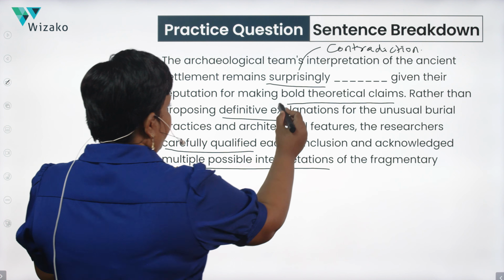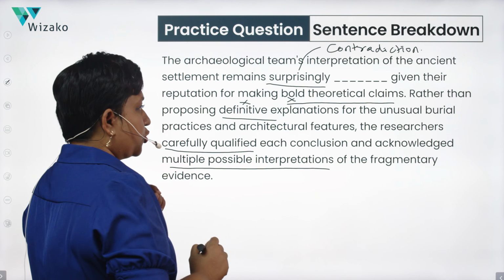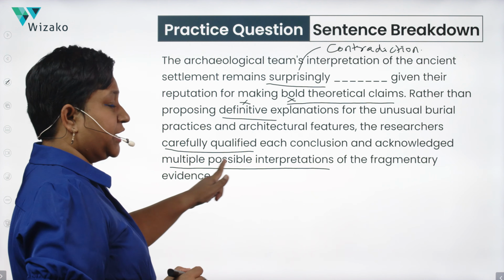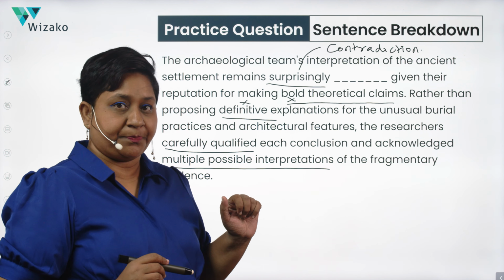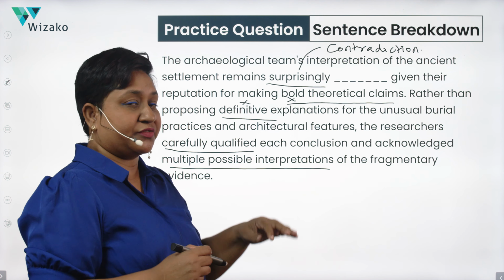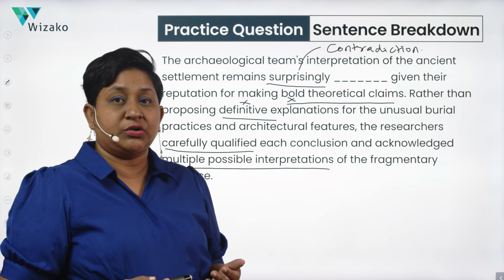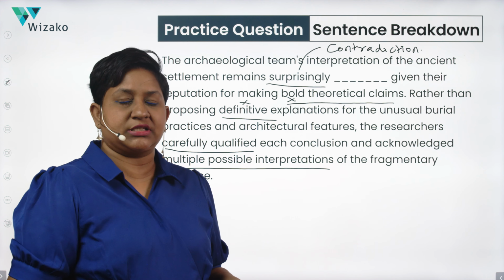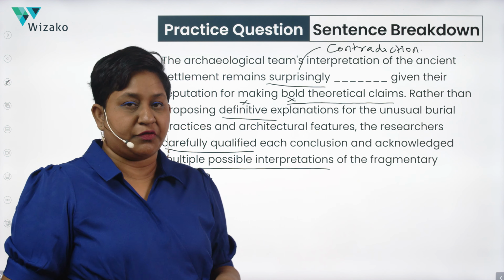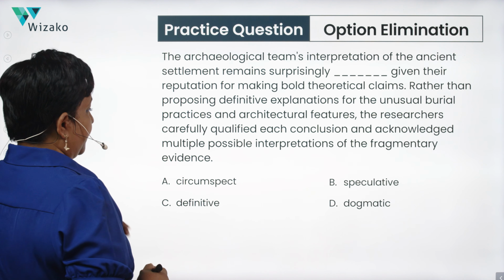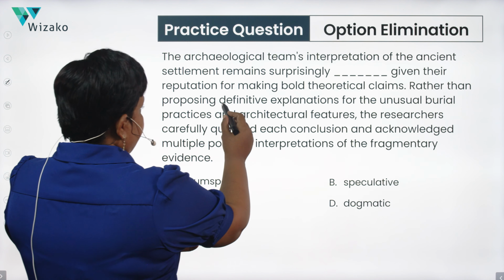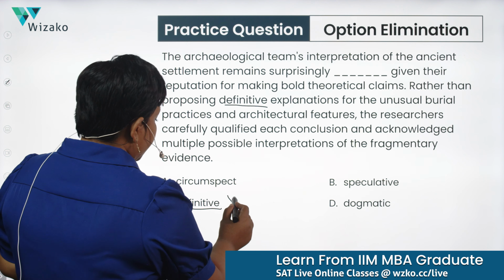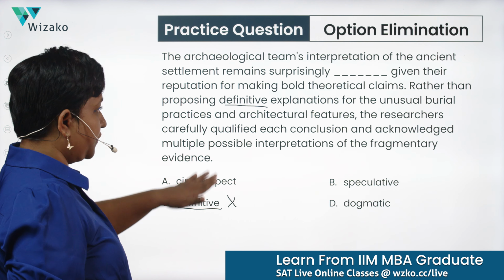So what we are looking for is the opposite of definitive and bold, because they're carefully qualifying each conclusion and acknowledging multiple interpretations. Something that is the opposite of these words. So vague, undecided, indecisive conclusions, something like that is what we are looking for. Now let's do the process of elimination. Now we are clearly saying it is not definitive, so definitive cannot be the answer option. This is the opposite of what we are looking for.